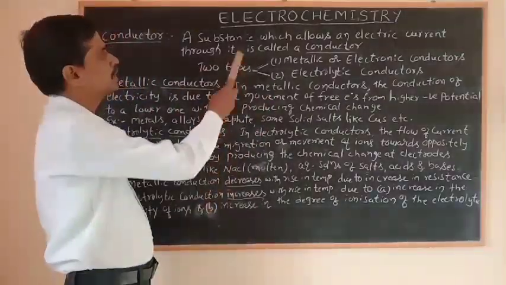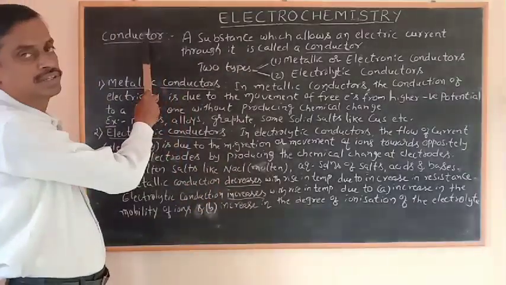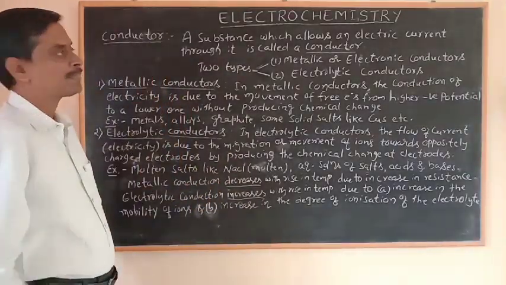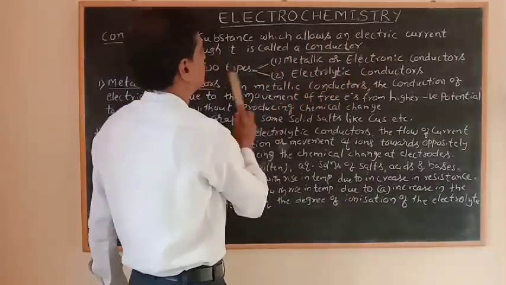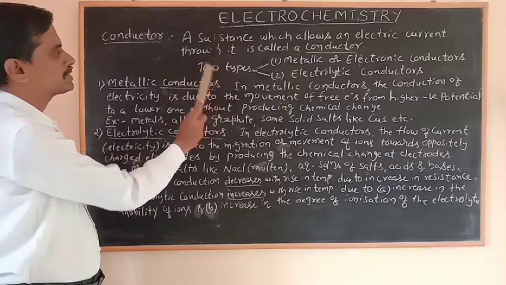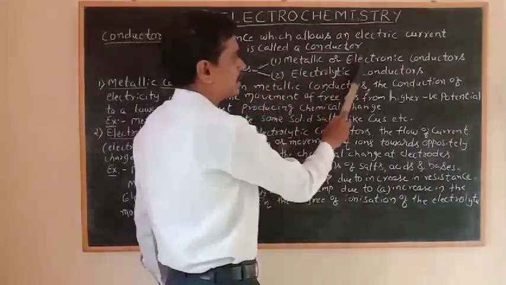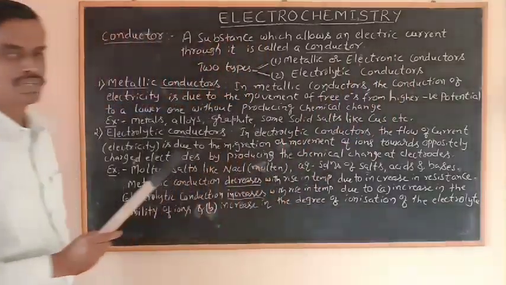So, we have to study some of the terms coming under this. The first is conductor. What is a conductor? A substance which allows an electric current through it is called a conductor. There are two types of conductors: metallic or electronic conductors, and second, electrolytic conductors. Now we will discuss one by one.